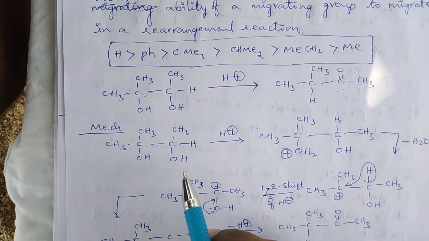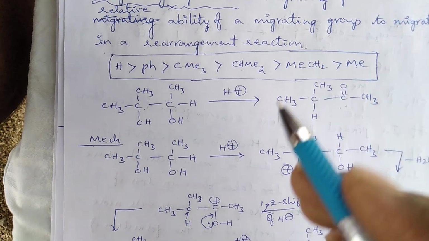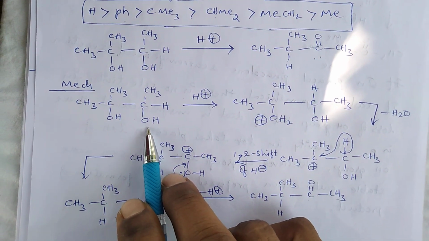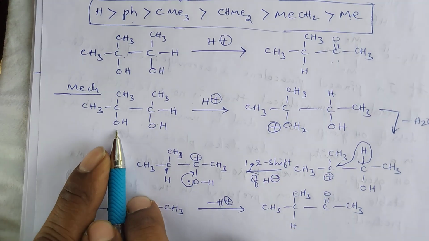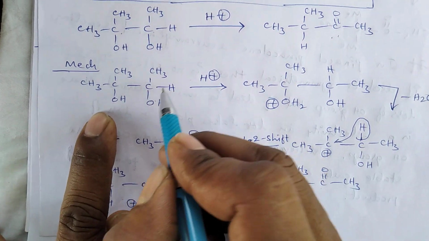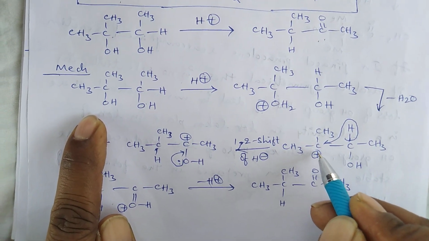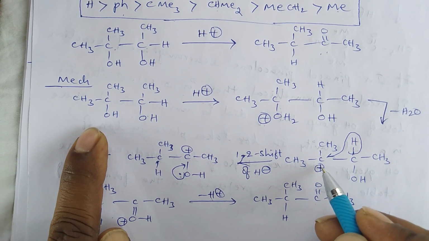So in this reaction mechanism, which also follows the same as the above reactions, first the hydroxy group of this molecule abstracts the H plus ion. By the loss of a water molecule, it gives a tertiary carbonium ion.